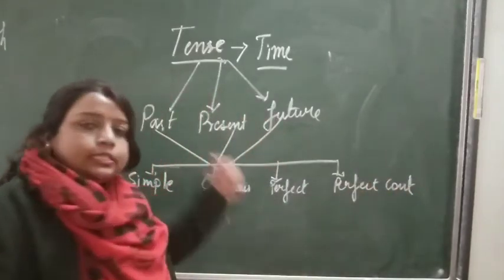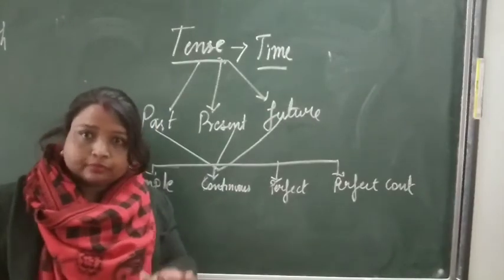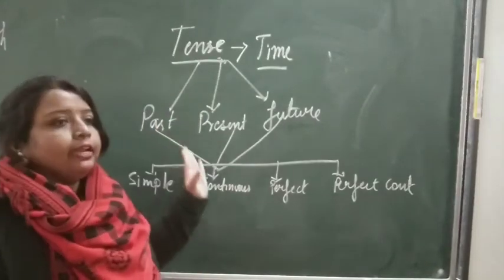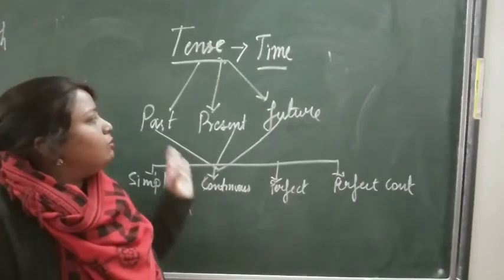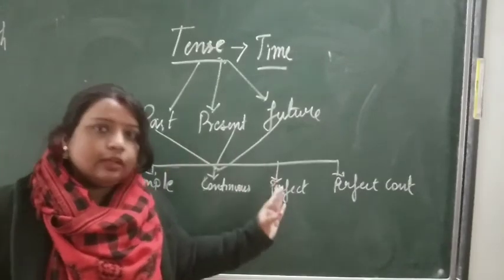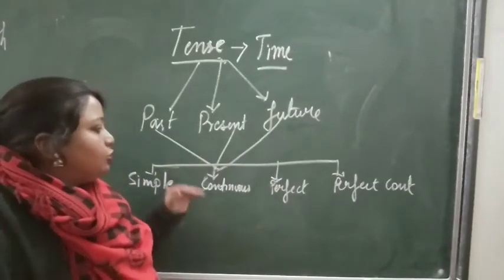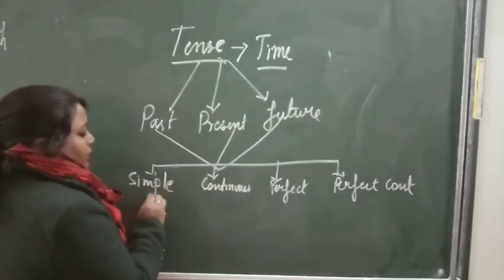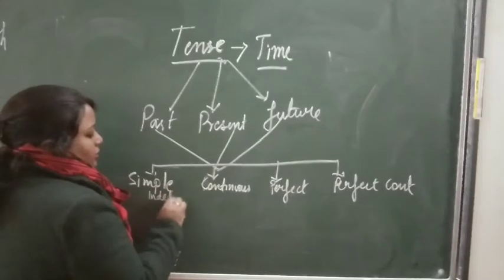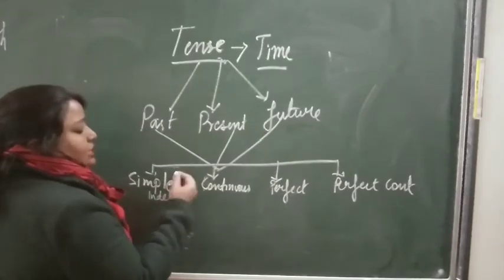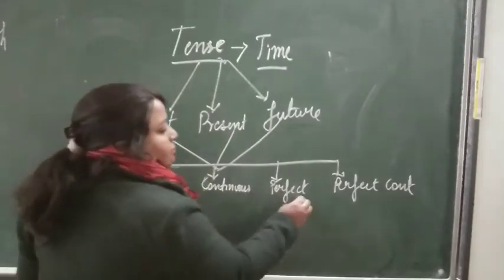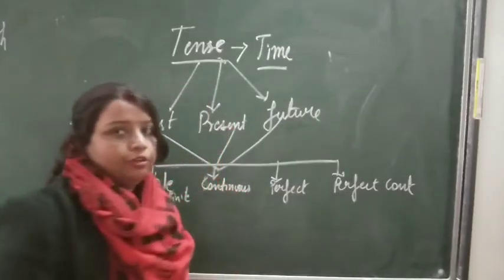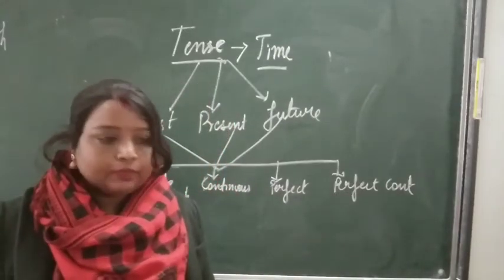Okay. So this is the first thing you should know. That is, tense is divided into three, telling the time of past, present and future. Again these three divide into further four. That is simple, indefinite also you can call it, otherwise simple tense, then continuous, perfect and perfect continuous. This much clear? Yes. Okay.